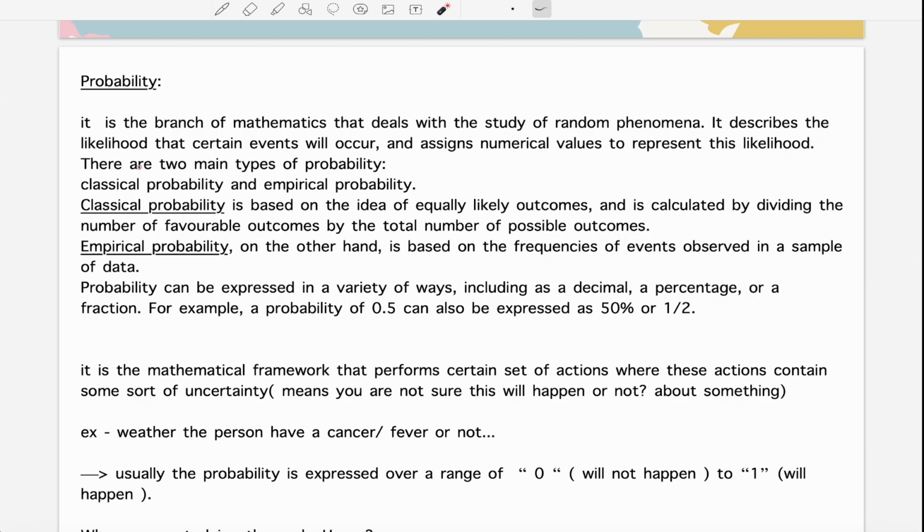We have two main types of probability: classical probability and empirical probability. What do you mean by classical probability? It is based on ideal, equally likely outcomes, and it is calculated by dividing the number of favorable outcomes by the total number of possible outcomes. As of now just ignore the details; I will cover it again.